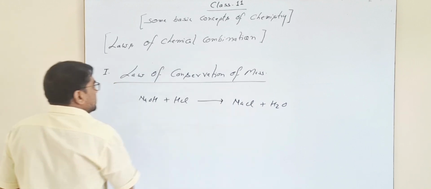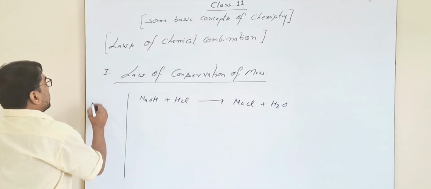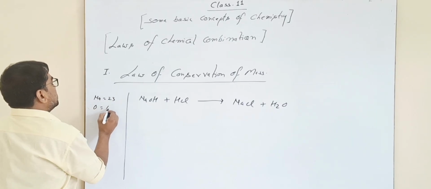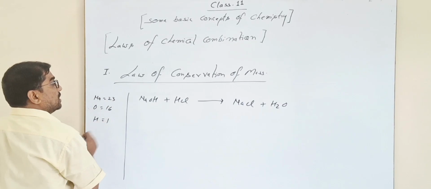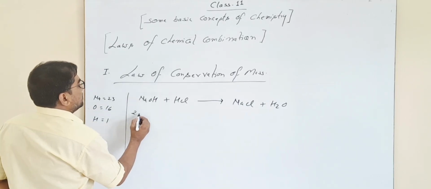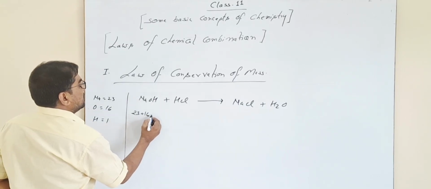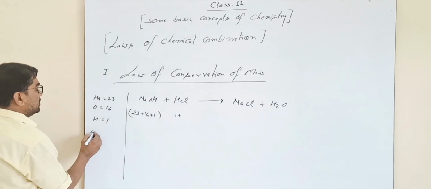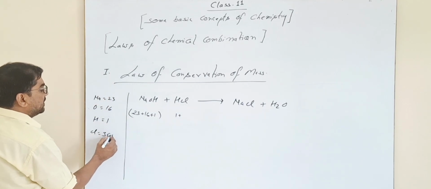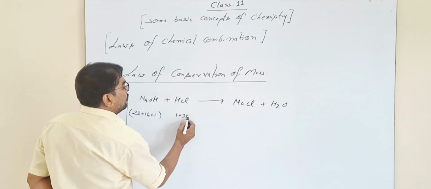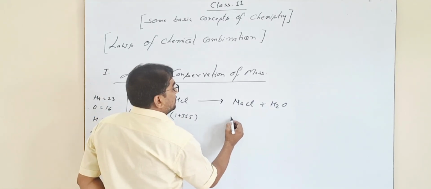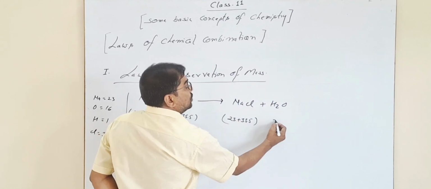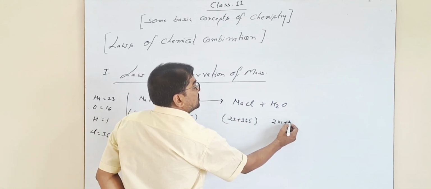Before the chemical change, we know the atomic mass of sodium is 23, oxygen is 16, hydrogen is 1. So putting in the values, 23 plus 16 plus 1, plus 1 and chlorine is 35.5. Now it's 23 plus 35.5, and 2 hydrogen plus 1 oxygen.